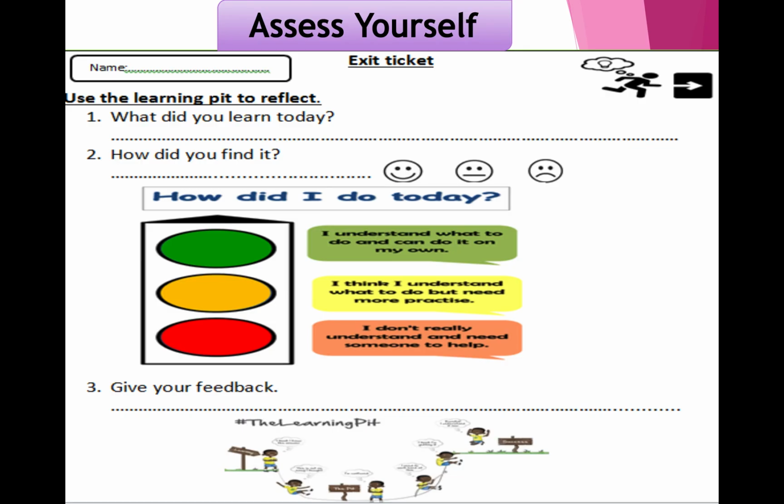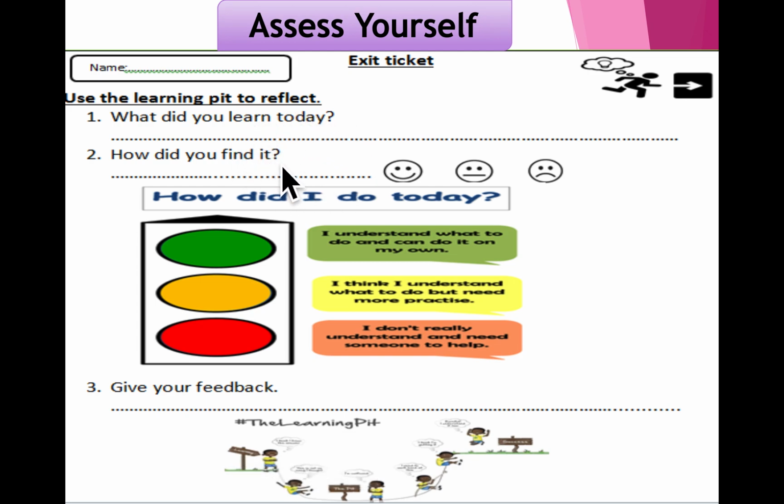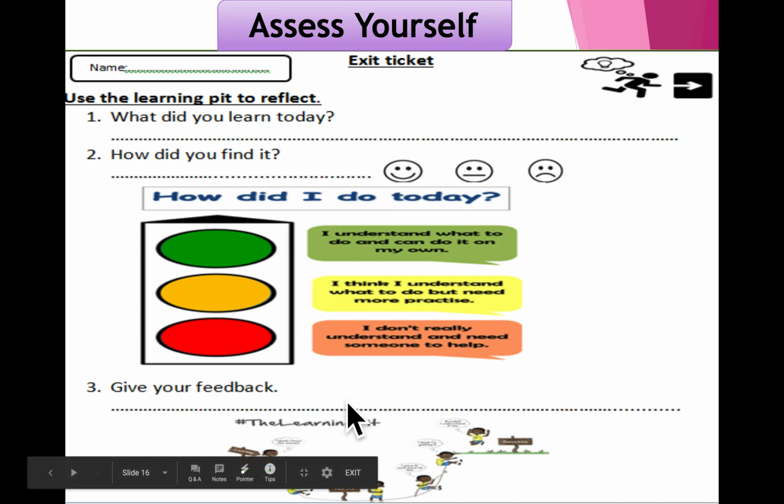All right, so at the end of the lesson, make sure you assess yourself and check your understanding. Use the learning pit to reflect on what did you learn today? How did you find the lesson? All right, and you can use the traffic light to ask yourself, how did I do today? And make sure you use the learning pit to give feedback to your teacher.